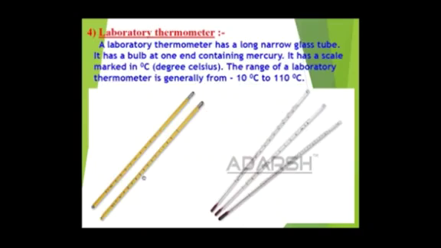Here also the scale is marked in degrees Celsius, but the range of a laboratory thermometer is wide, which means it can take temperatures between -10 degrees centigrade to 110 degrees centigrade.